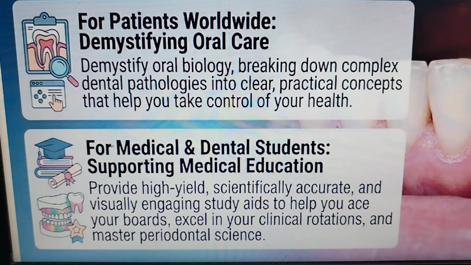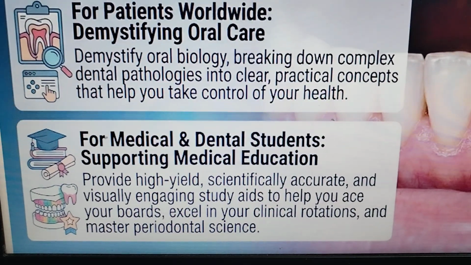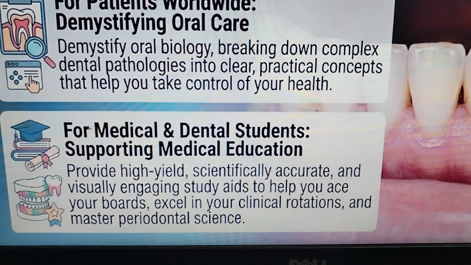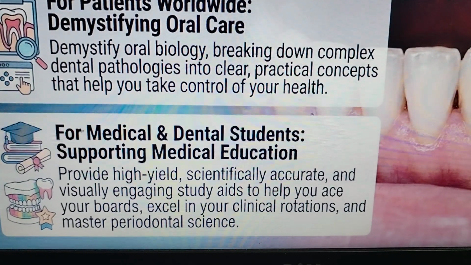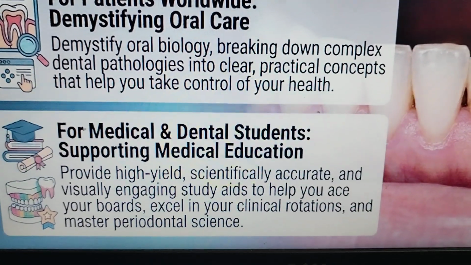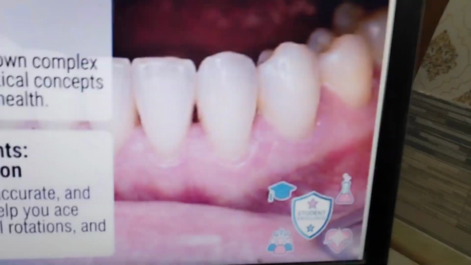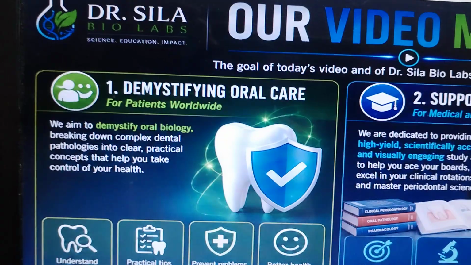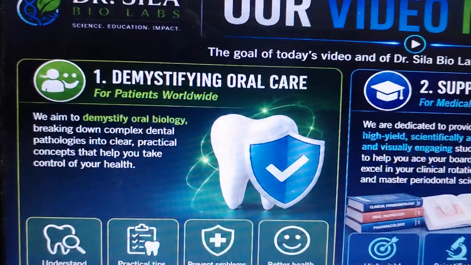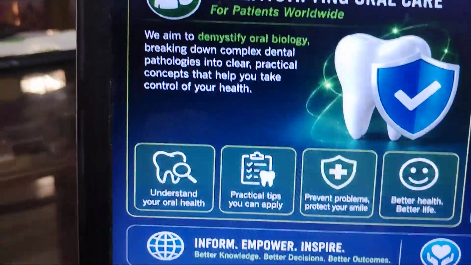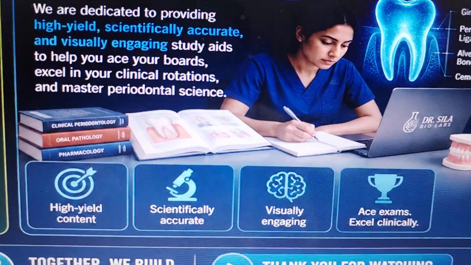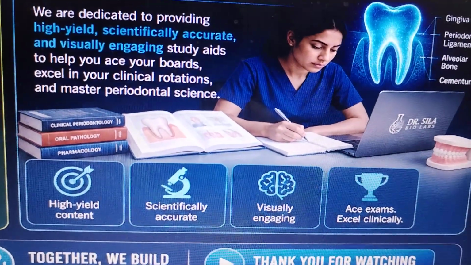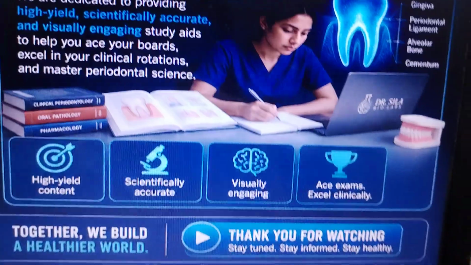For medical and dental students, providing high-yield, scientifically accurate, and visually engaging study aids to help you ace your boards, excel in your clinical rotations, and master your periodontal sciences.